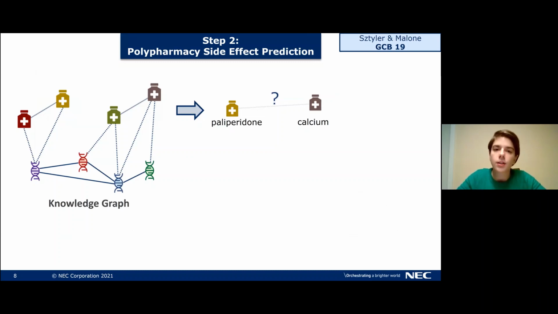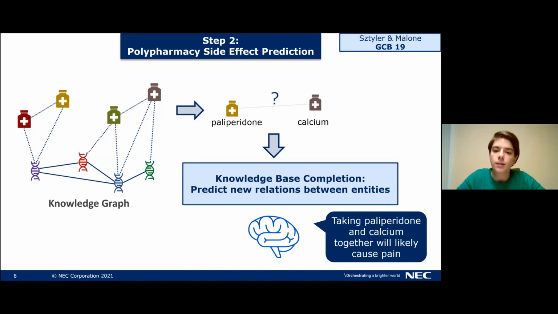Now, given our knowledge graph, we can proceed to the second step, which is building an AI model that can predict the polypharmacy side effects. So based on the current knowledge graph, with all the knowledge that we've assembled in it, we would like to now infer what happens if I take polypharmacy and calcium. For this, we can build a model which is also known as knowledge-based completion, which does exactly what we needed to do. It can predict new relations between entities. So such an AI model might say, taking polypharmacy and calcium together will likely cause pain.